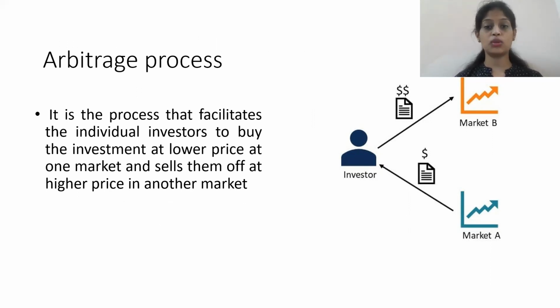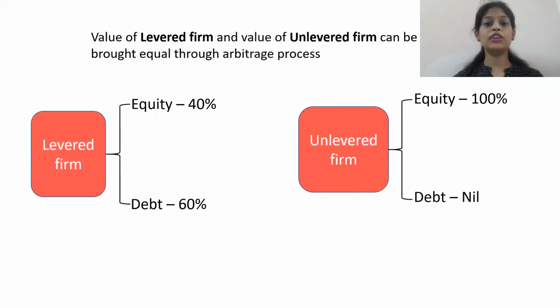We'll replace the word market with the word firm. So it is the process that facilitates individual investors to buy the investment, as in the shares, at a lower price in one firm, and sell them off at a higher price in another firm. This is called the arbitrage process. When I say firms, there are two types of firms. You have levered firms and unlevered firms. The value of levered firms and the value of unlevered firms can be brought equal through the arbitrage process.